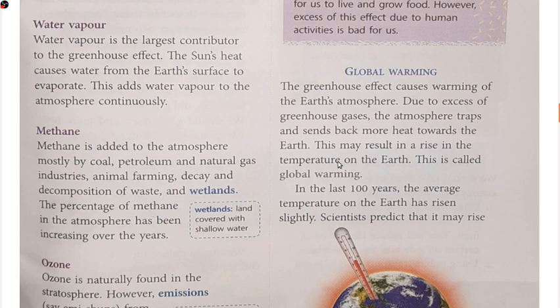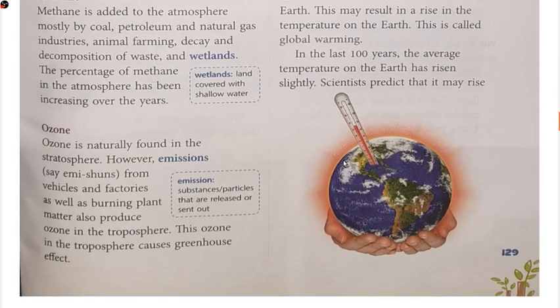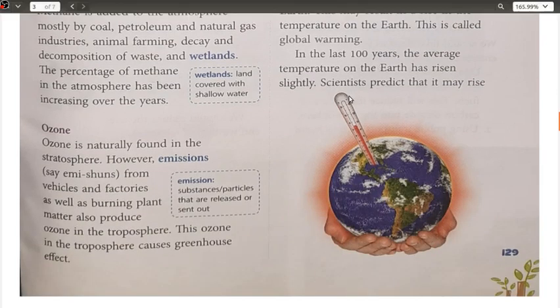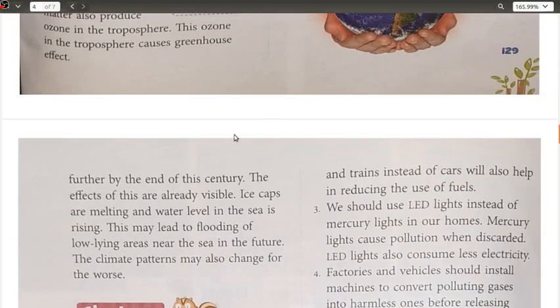In the last 100 years, the average temperature of the earth has risen slightly. Scientists predict that it may rise further by the end of this century. The effects of this are already visible.